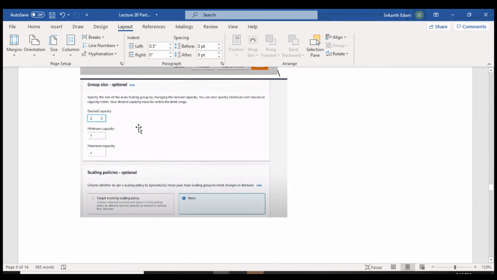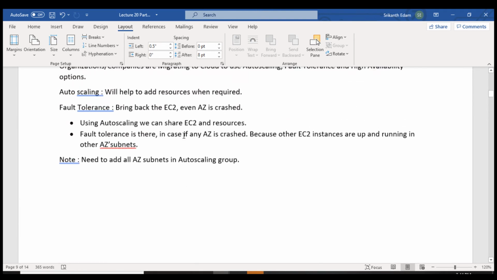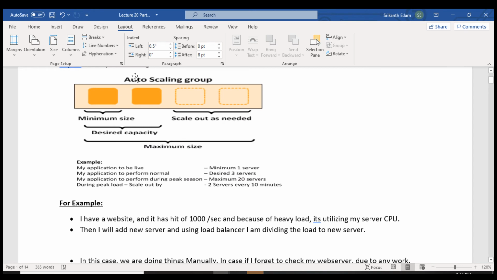And group size. Group size means how many servers you need at minimum to run your production live. So here I kept 2. A minimum you can configure as well, and maximum capacity. So to understand this window better, let me show you one more screenshot. So this is called auto scaling group, right? So here I kept the desired capacity as 2. I already have one EC2 running, but I kept two desired capacity, two instances to be running as well.